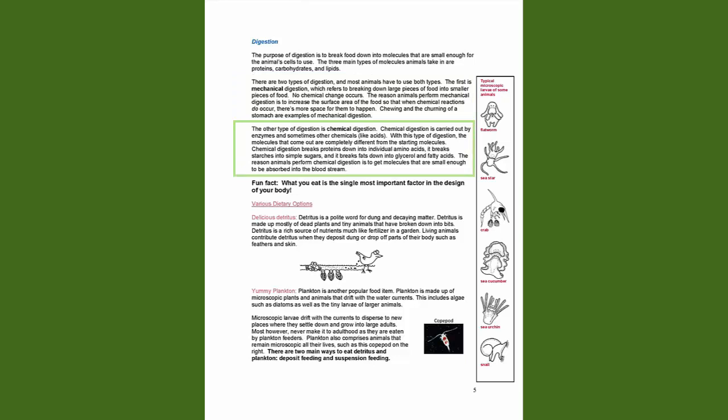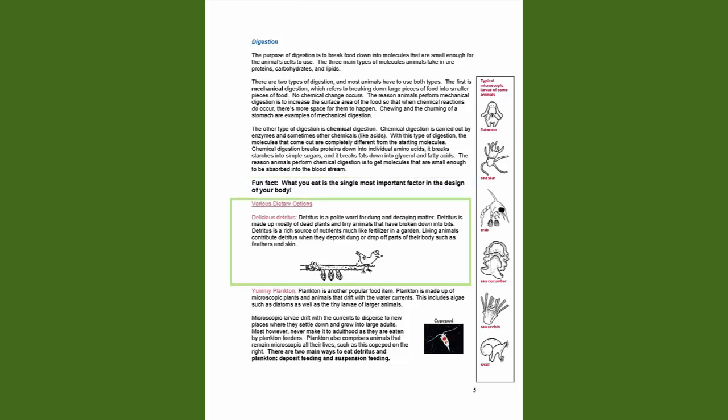Chemical digestion is carried out by enzymes and sometimes other chemicals like acids. With this type of digestion, the molecules that come out are completely different from the starting molecules. Chemical digestion breaks proteins down into individual amino acids. It breaks starches into simple sugars, and it breaks fats down into glycerol and fatty acids. The reason animals perform chemical digestion is to get molecules that are small enough to be absorbed into the bloodstream. Fun fact, what you eat is the single most important factor in the design of your body.